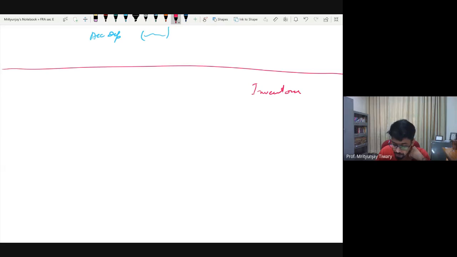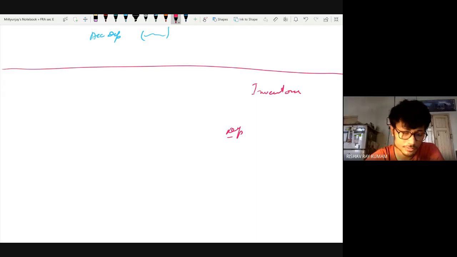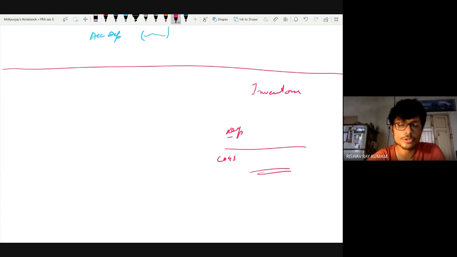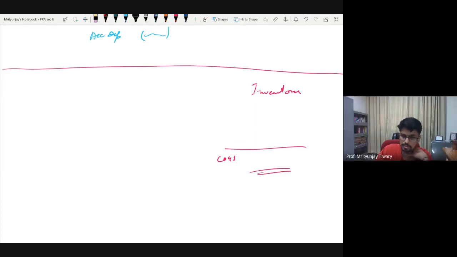Let me complete. What I'm saying is that when you calculate the difference in inventory, do you use the word depreciation? You use the word depreciation only in case of rental business. Other than that, what is the word you use? You use the word COGS, right? For the part denoting the part that you have consumed. Okay. Clear. Got it. You got it for the rest of the class.